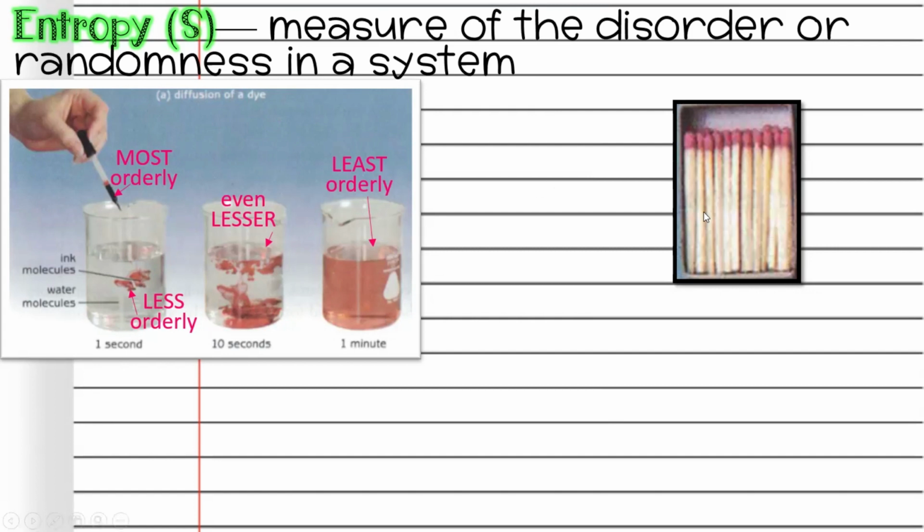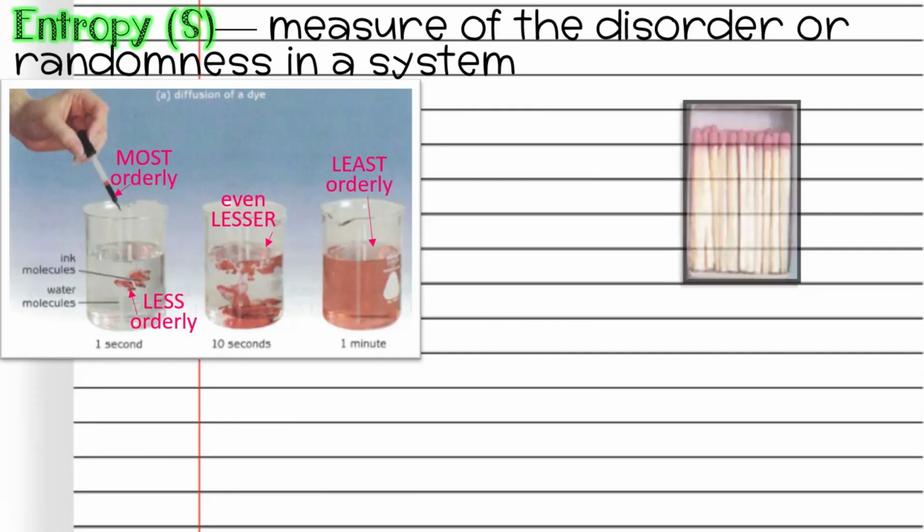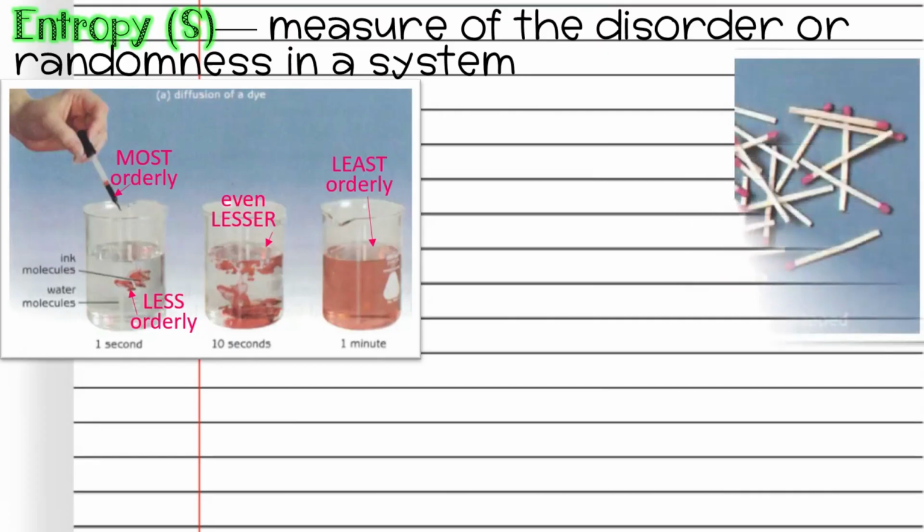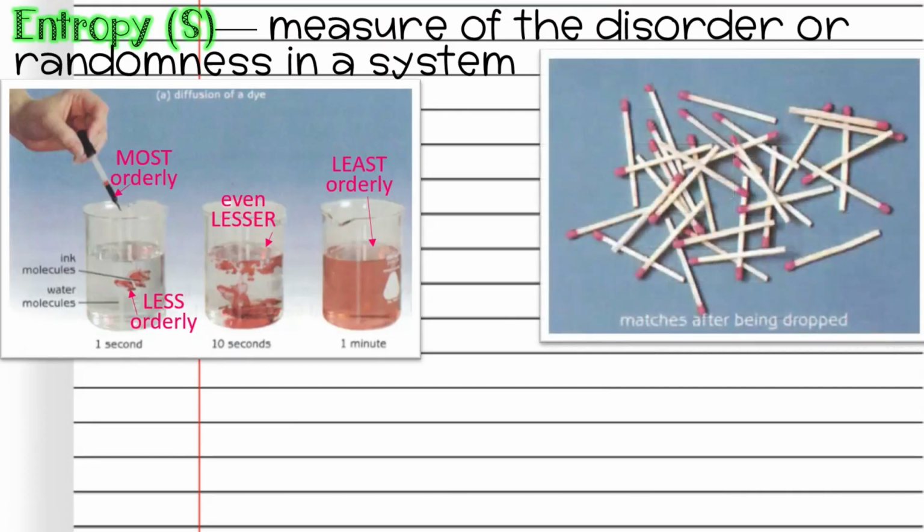Now, the next example was this brand new box of matches that you buy at the store, and you open the box and they've got them all nicely arranged. All the wood handles are at one end and the strike part at the other end. But if you drop the box, oh no, they scatter everywhere.